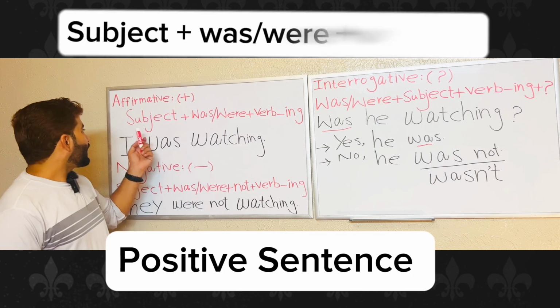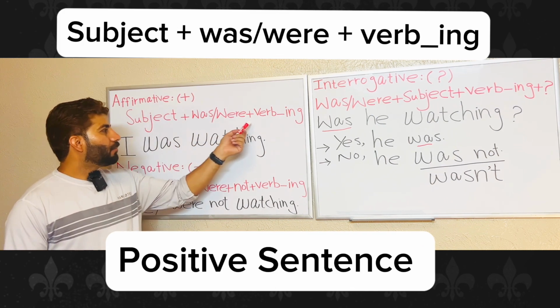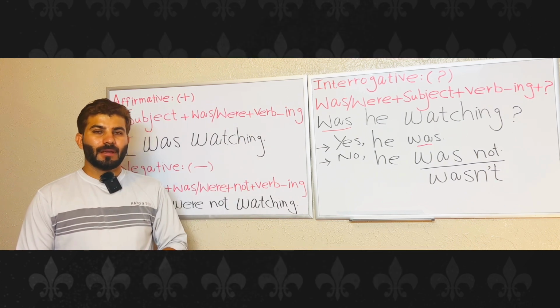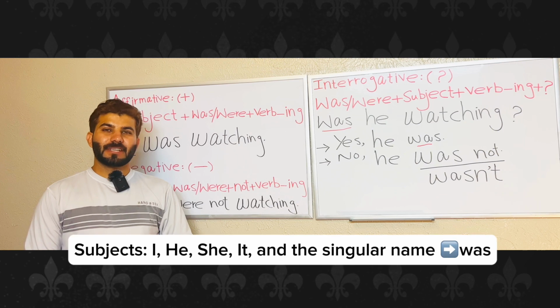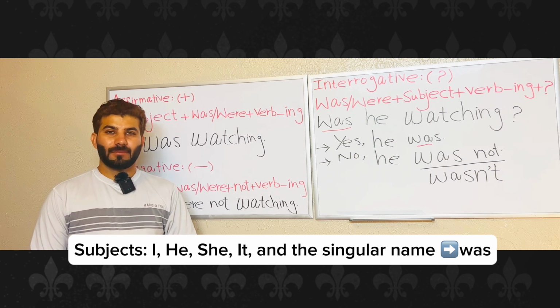The positive structure is subject plus was or were plus verb followed by ing. Remember, with subject I, he, she, it, and also with a singular noun, we use was.